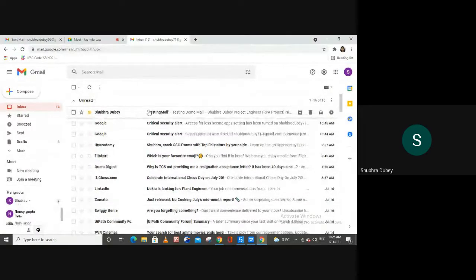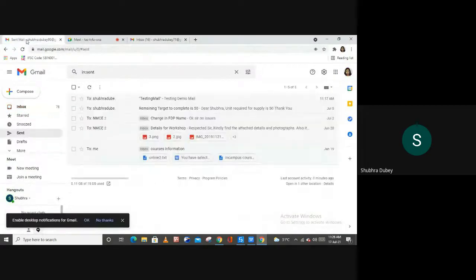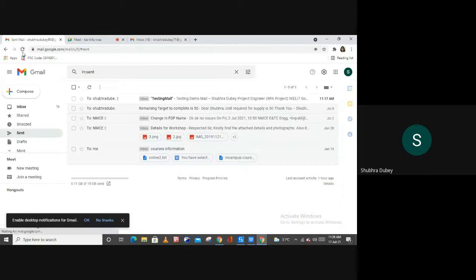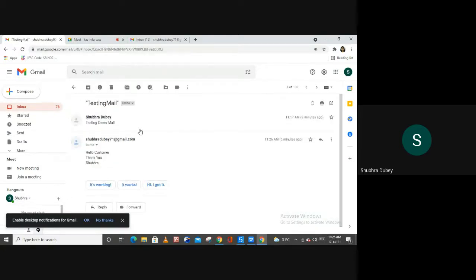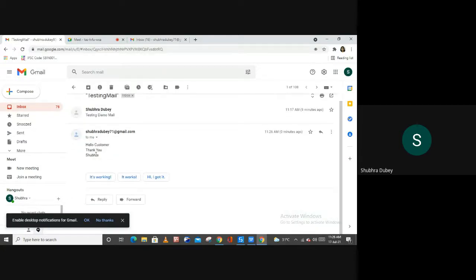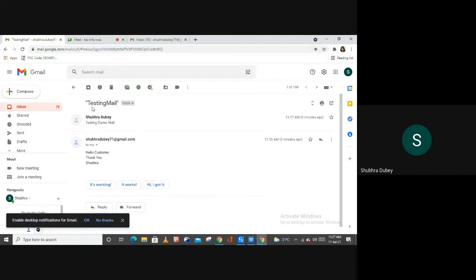So this is the mail, and now let me open the mail from here. So this is the other account. Now let me refresh this account, and here as you can see we have this testing mail from my account. Now let me open this. Okay, from inbox, right? Let me open the inbox first. So here we have, as you can see, to me, hello customer, thank you, and this is the reply to your user. So this is how you can auto reply to all your users.